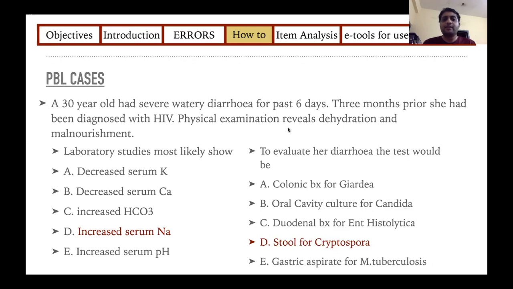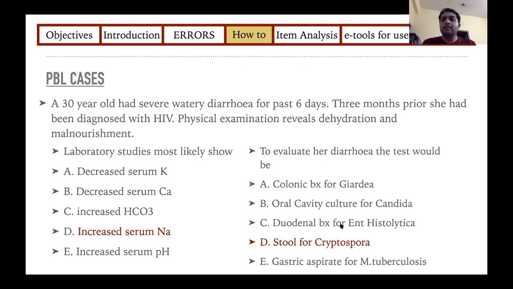With the same stem, I have two leads and two sets of options. You can either assess the laboratory investigations, or you can assess the diagnostic test that is needed for clinching your diagnosis. So for the same stem, you can use different leads and multiple options.